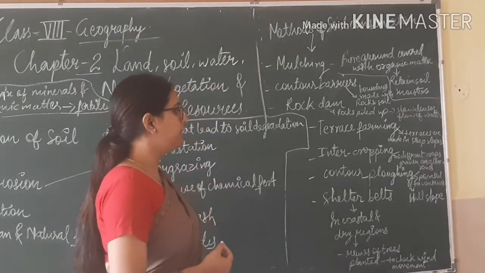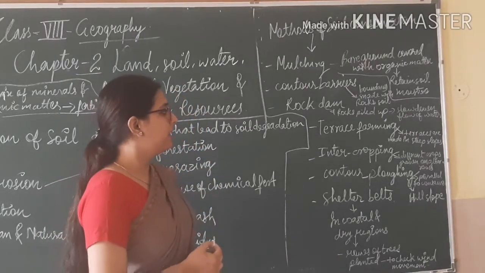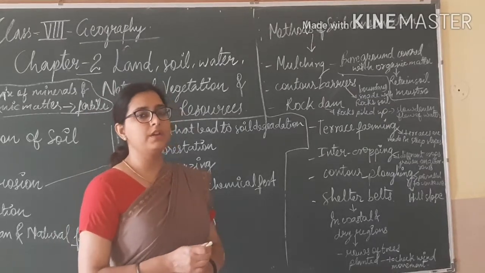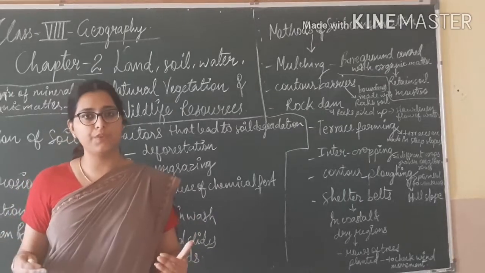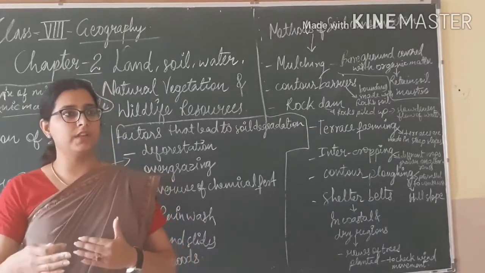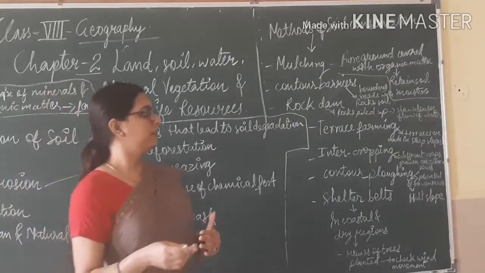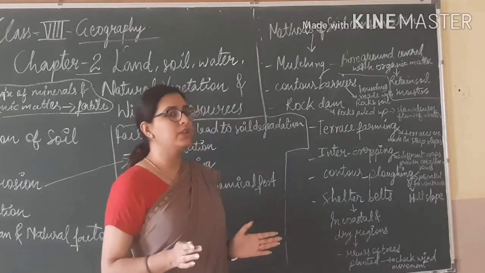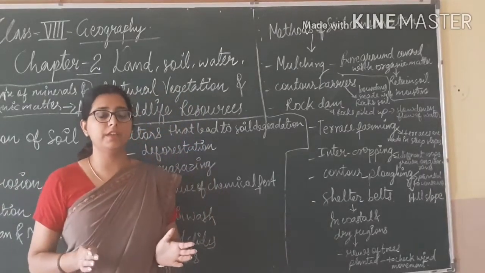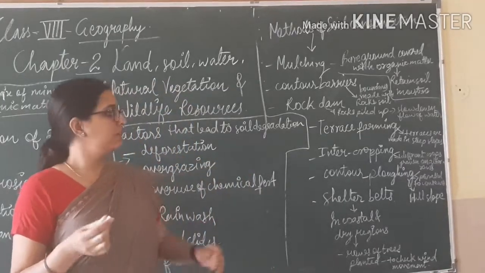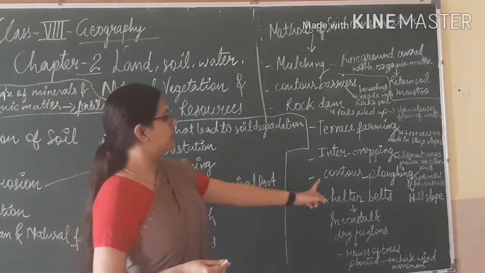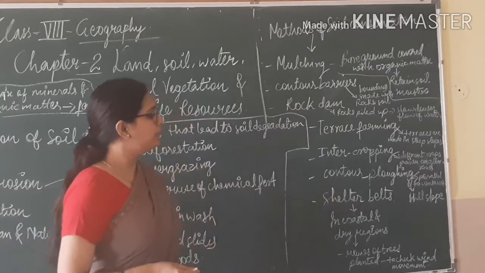Next one is intercropping. What is intercropping? Different crops grown on alternate rows. Means in one row there is one crop, in another row a different crop. This is a method by which we can conserve the fertility of our soil. Next is contour plowing.